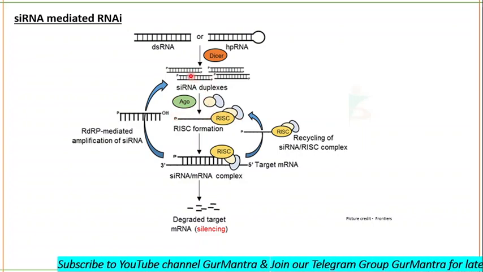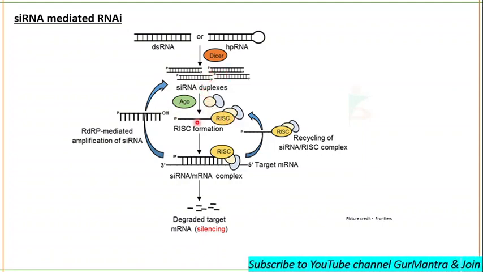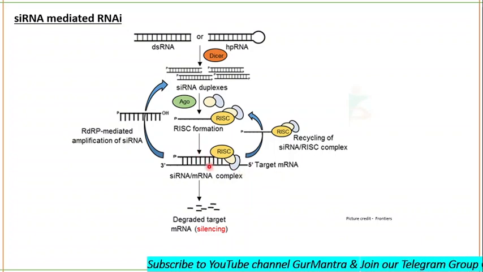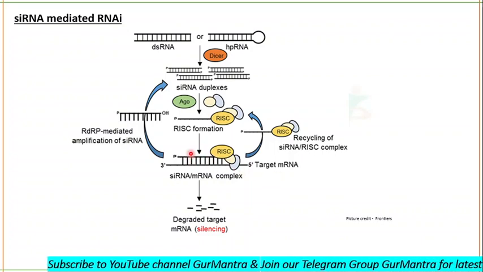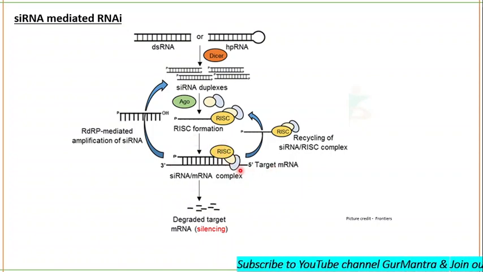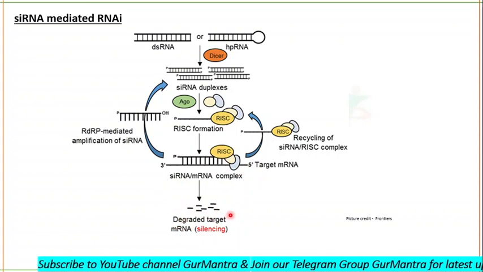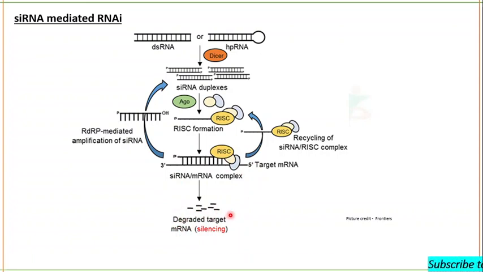The two strands will be separated: one is the passenger strand, the other is the guide strand. The guide strand will take the RISC complex to the target mRNA, where the guide strand will form complementary base pairing with the mRNA, and RISC, which has the Argonaute protein, will cleave the mRNA and cause degradation of the target mRNA, and hence gene silencing will take place.